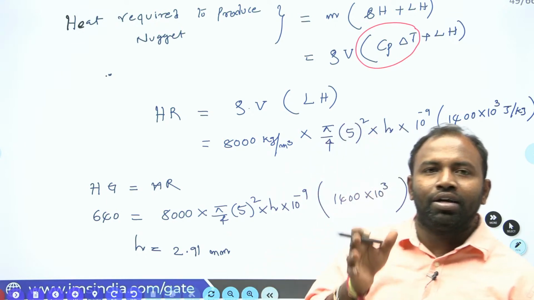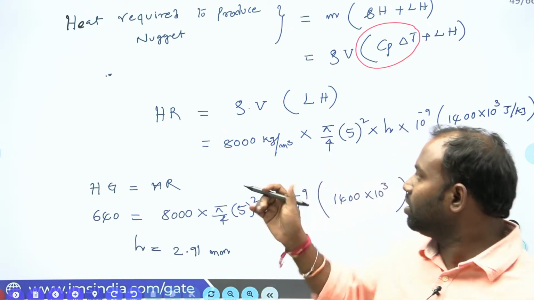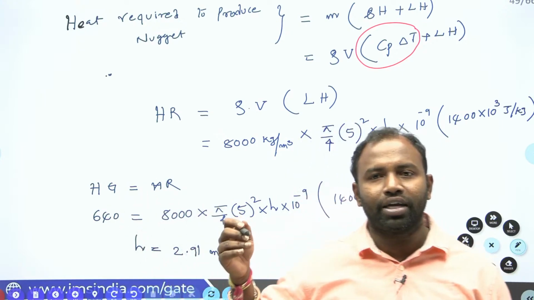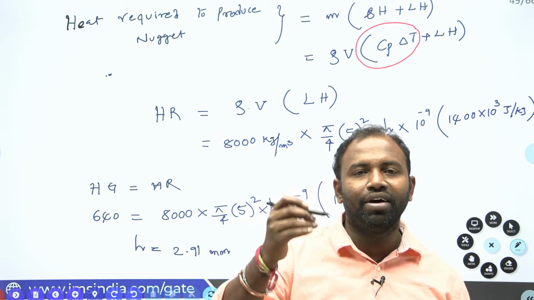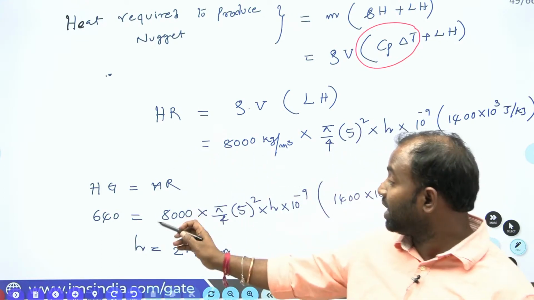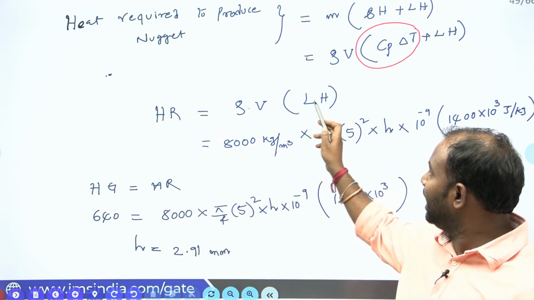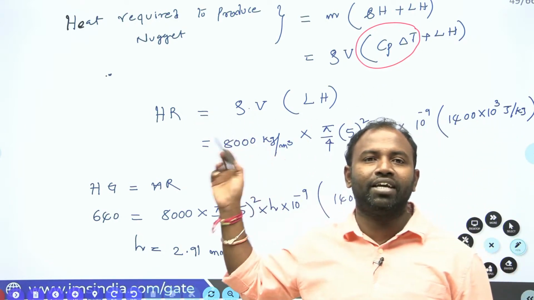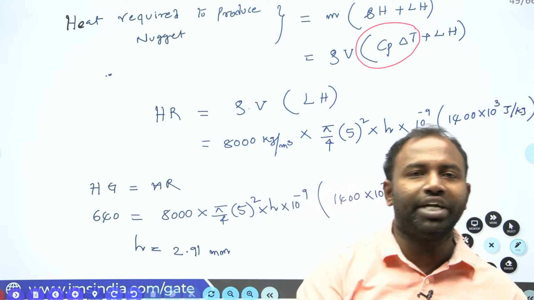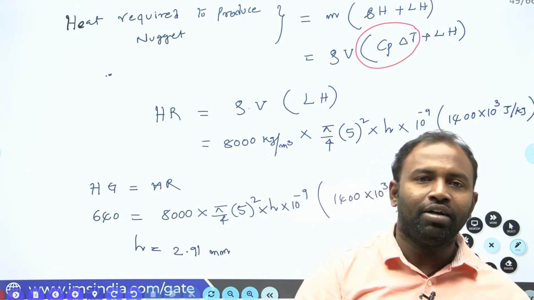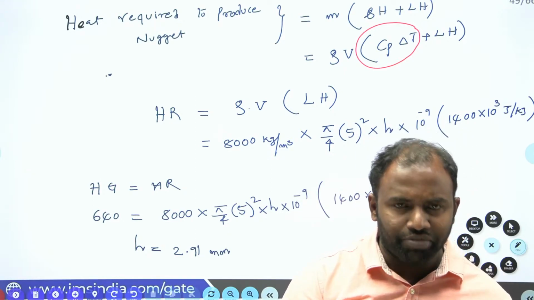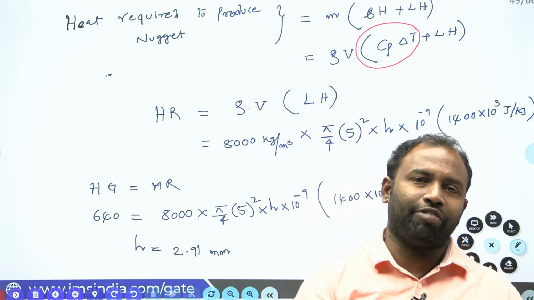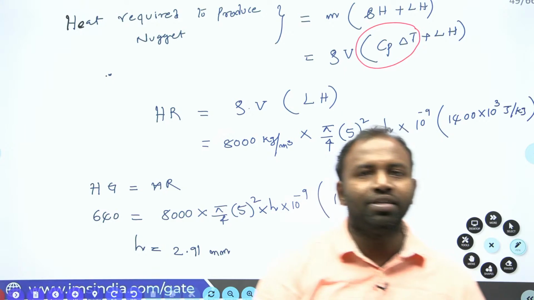So whenever these parameters are not given, heat generation is I square RT, and heat requirement is rho into latent heat into specific heat. If any one in this terminology is missing, we just equate heat generation equal to heat requirement, so that you can find whichever missing parameter. So that is what the session today is all about.